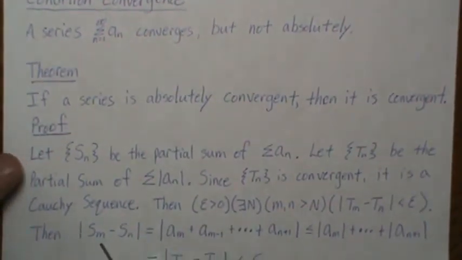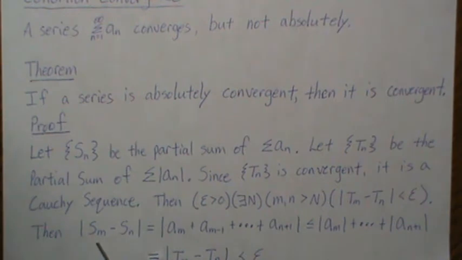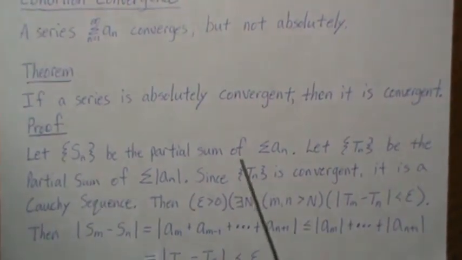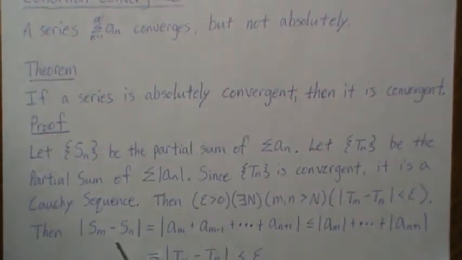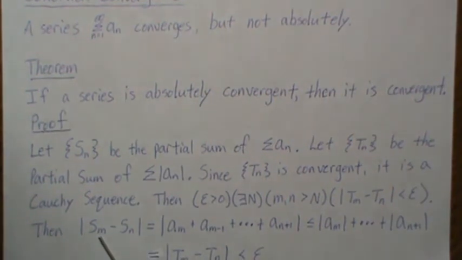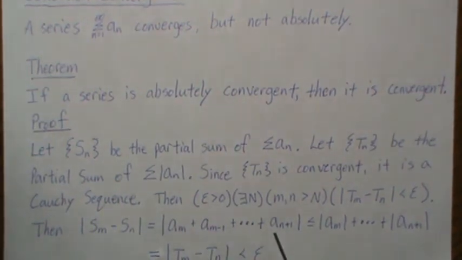So then if we look at the difference of these partial sums, S_m minus S_n, remember that S_n is the partial sum of A_n. So if we look at this difference, this is adding all the terms up to m, and this is subtracting all the terms up to n, so that only leaves n plus 1 up to m. We're adding these terms.